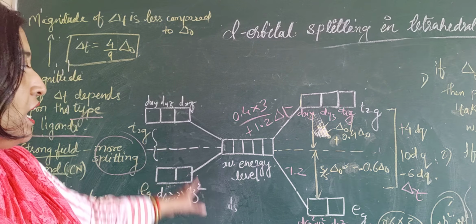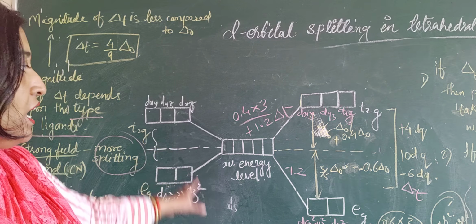Okay, you can write strong field ligand. Okay, so this is the diagram you can draw.